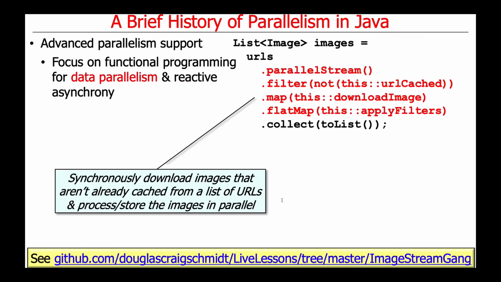They're both super cool. And here's an example of using parallel streams to synchronously download a list of URLs from remote servers, ignoring the ones that you've already downloaded before, downloading the ones you haven't downloaded before, and then applying image filters to transform them and to do all these things in parallel. And this is a really clean, relatively simple to understand once you know how to read the syntax way of doing this, and it scales up quite nicely.